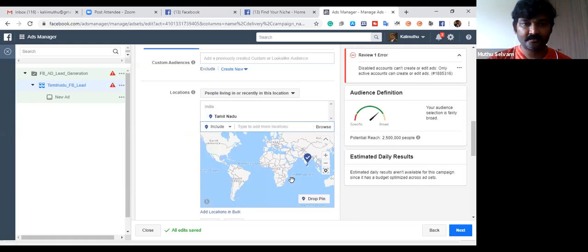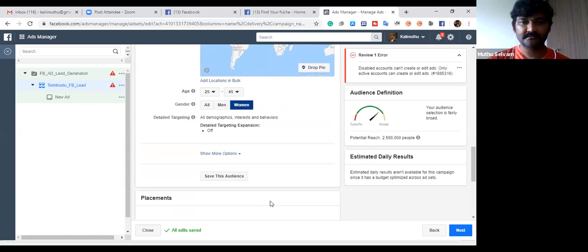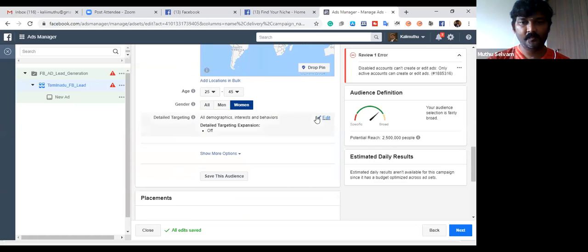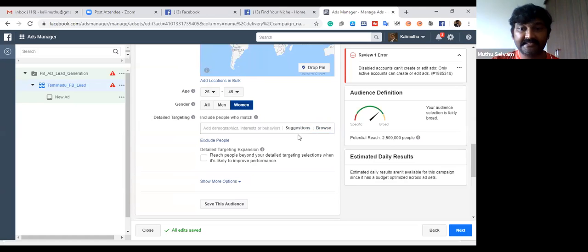Okay. So I'm coming down now. Tamil Nadu audience I wanted. Then coming to the bottom, I'm going to the detailed targeting. Now, I want to detail it still more. So you need to spend a lot more time here. Why? Because this detailed targeting, how does it work?